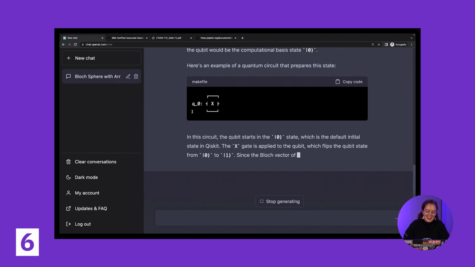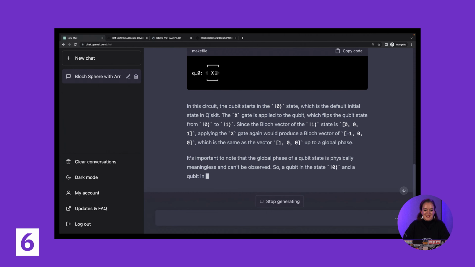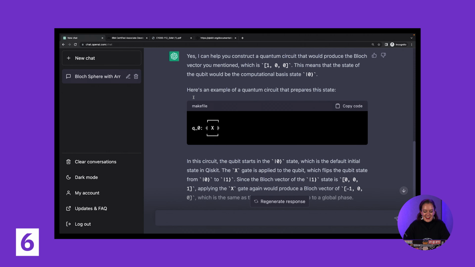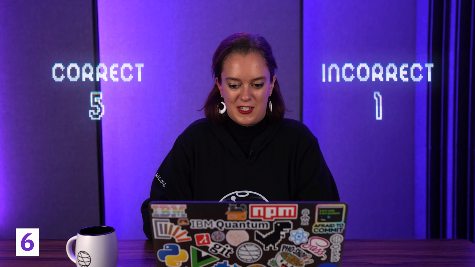Okay, now it's just given me the circuit. And it's giving me the wrong circuit as well. Actually, you would need to add a Hadamard gate to get that. So, okay, I've given ChatGPT 2 tries now for this. So I think we can say that this is a fail for this question.